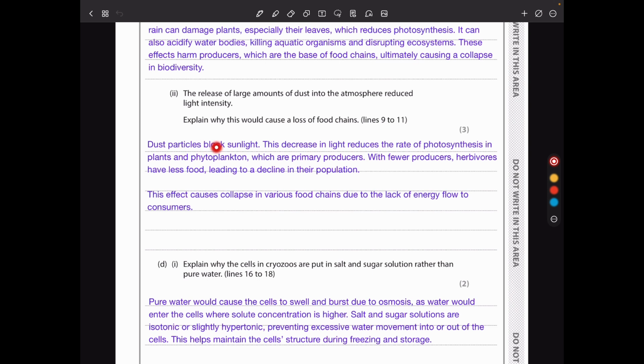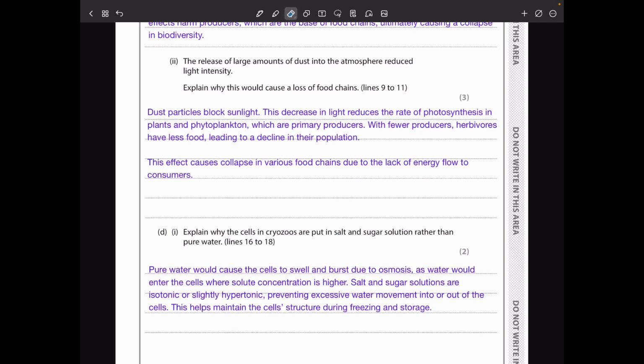So I say dust particles block sunlight. This decrease in light reduces the rate of photosynthesis in plants and phytoplanktons, which are primary producers, or you could say just producers. With fewer producers, herbivores have less food, leading to a decline in their population. This effect causes collapse in various food chains due to lack of energy flow to the consumers.